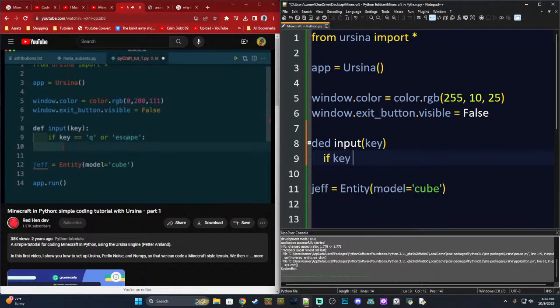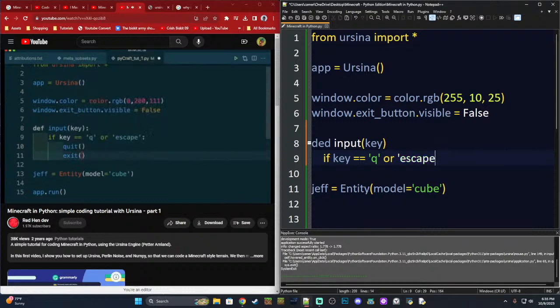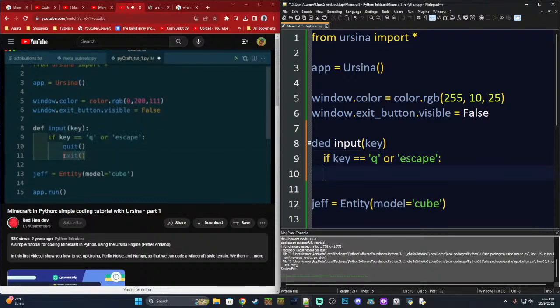I'm bad at touching the equal button, like really bad. If key is Q or escape, then we're just going to quit. For escape, I think you could also use exit. I'll use both of them, why not? Oh, it's kind of going a different colour. All right, I'll use quit. Let's just see if that now works and we'll get our cube.